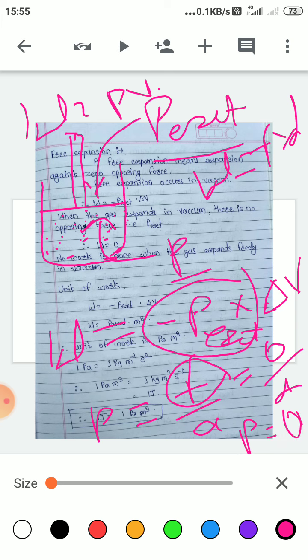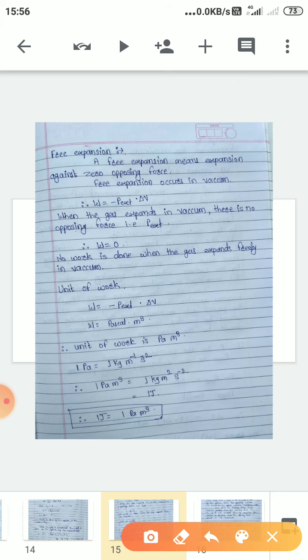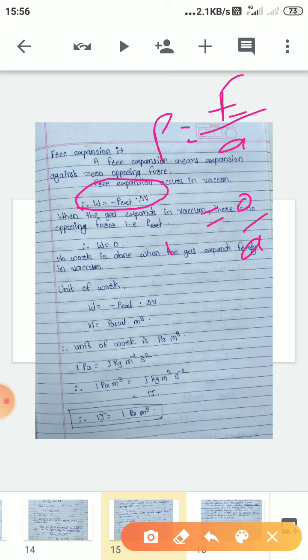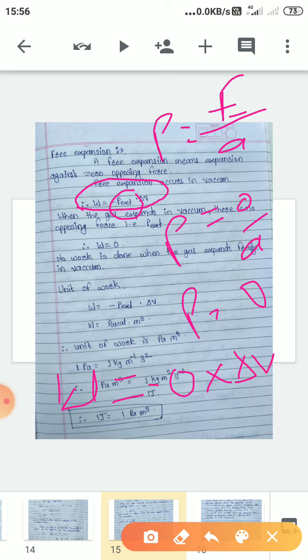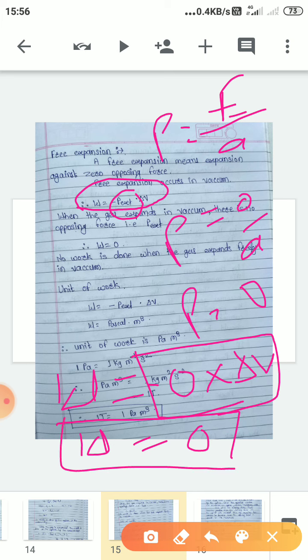We keep that P in the formula W is equal to minus P ext into delta V. Then W is equal to minus 0 into delta V, and the product is 0, and therefore work done in free expansion of gas is 0.